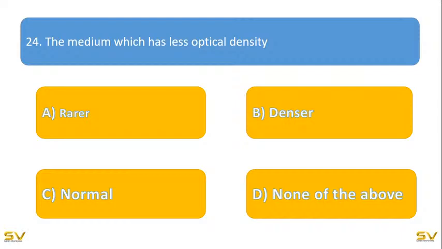So definitely you will be guessing in A and B only, because normal is not a medium and D is not there. You have to think in A and B only. So among A and B, which is the right answer? You have to guess.